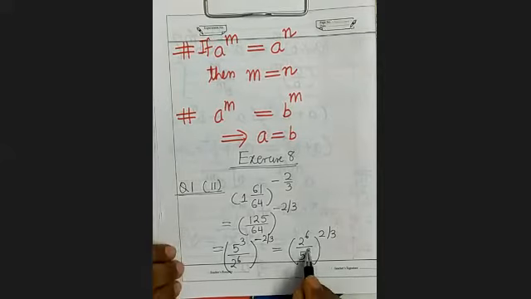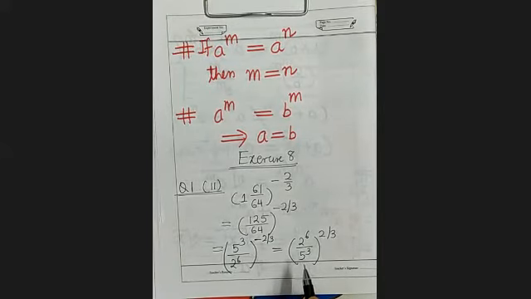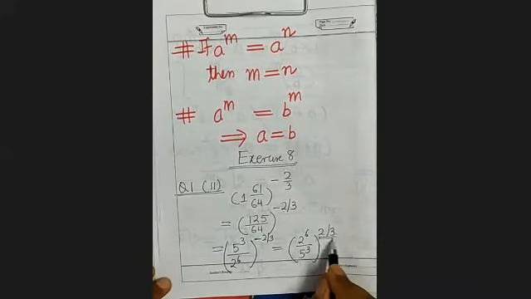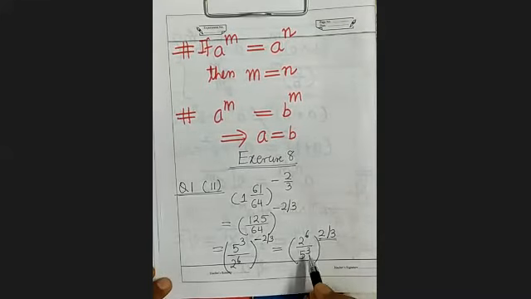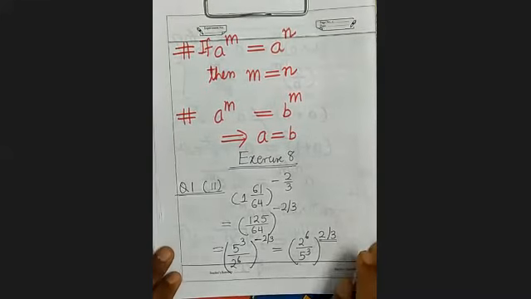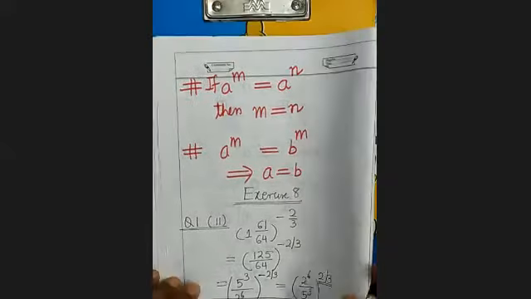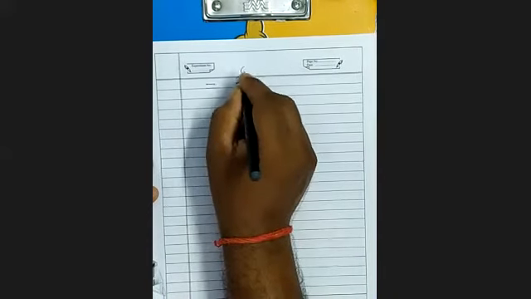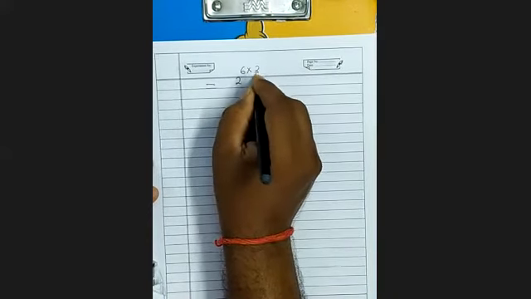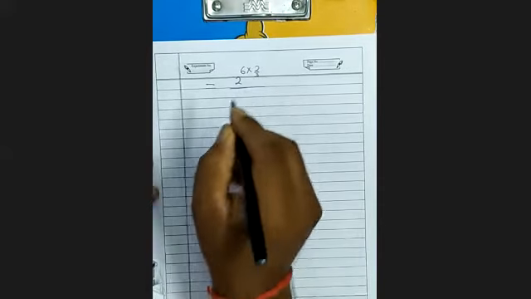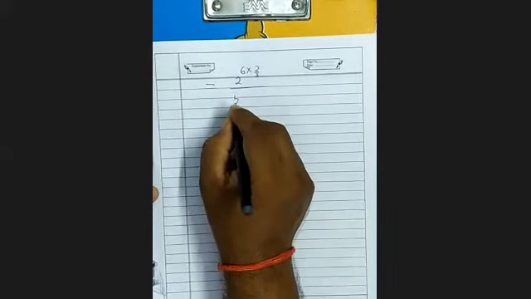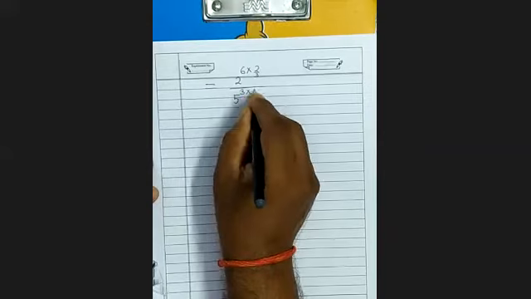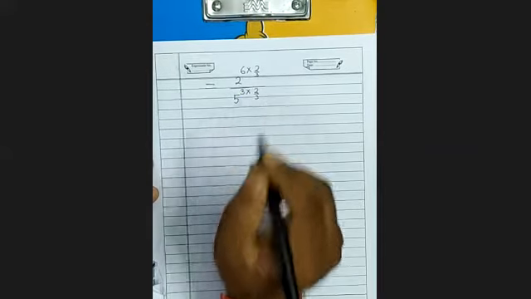Now when you open the bracket, this power will be multiplied with this as well as with this. So I am writing here 2 to the power 6 into 2 by 3 divided by 5 to the power 3 into 2 by 3.